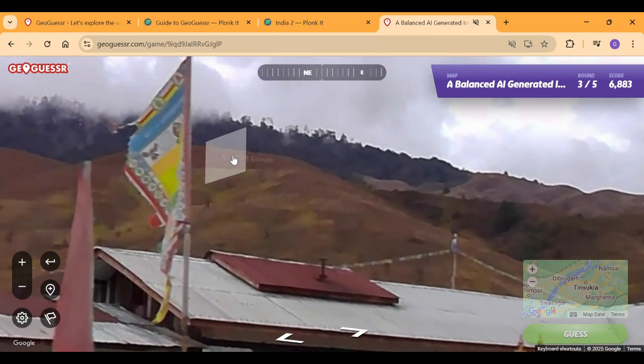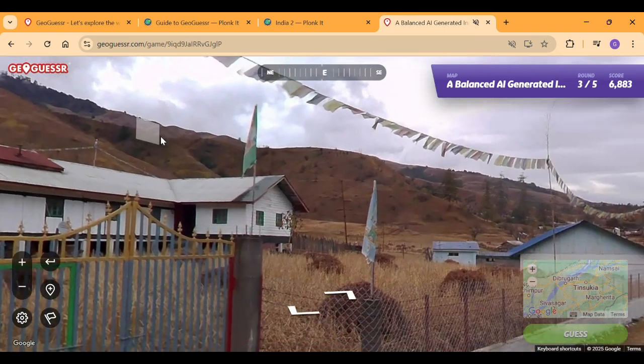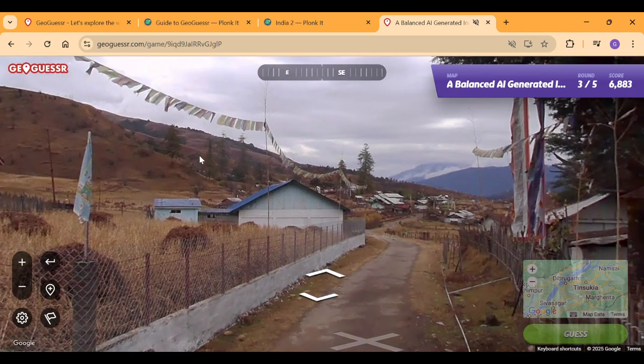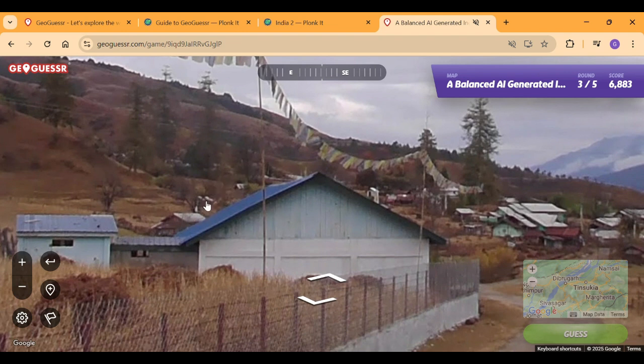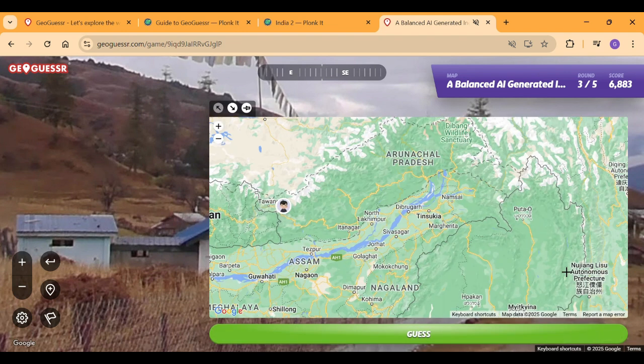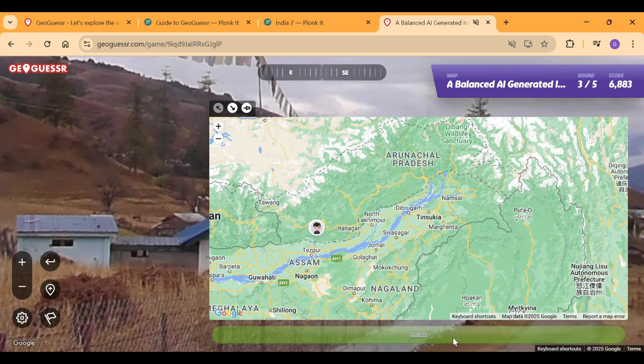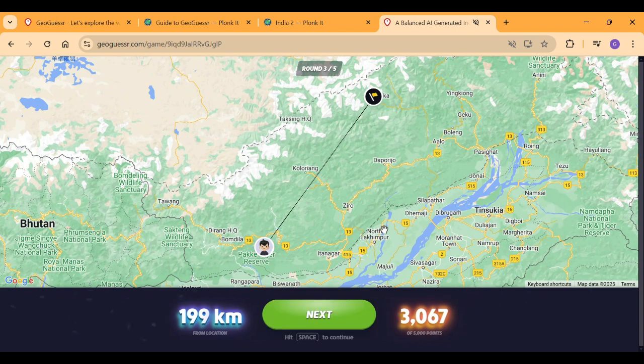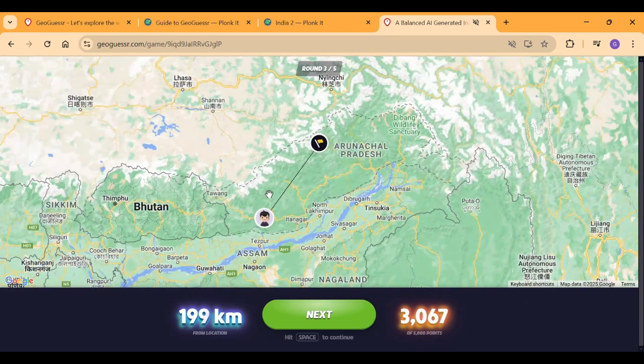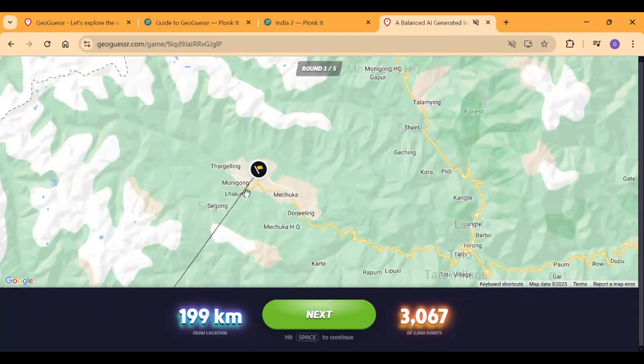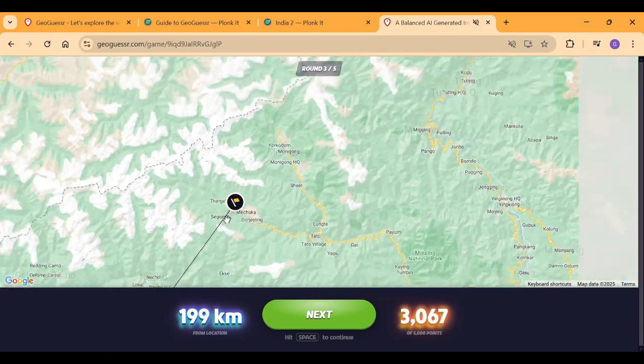Okay, we find some information, but it is so useless now. We have some metal roofs. All these are common in the north, and I suspect we'll go to Tawang. I really don't know why, but let's head into Arunachal Pradesh and guess. Okay, we got the right state. But in actuality, it was near the Chinese border.